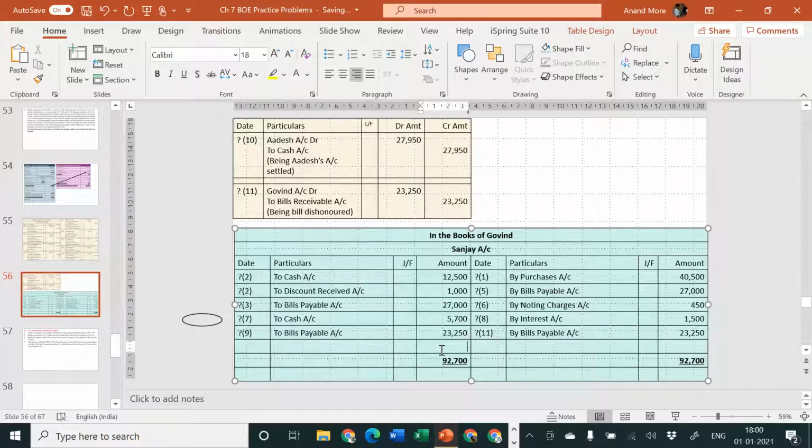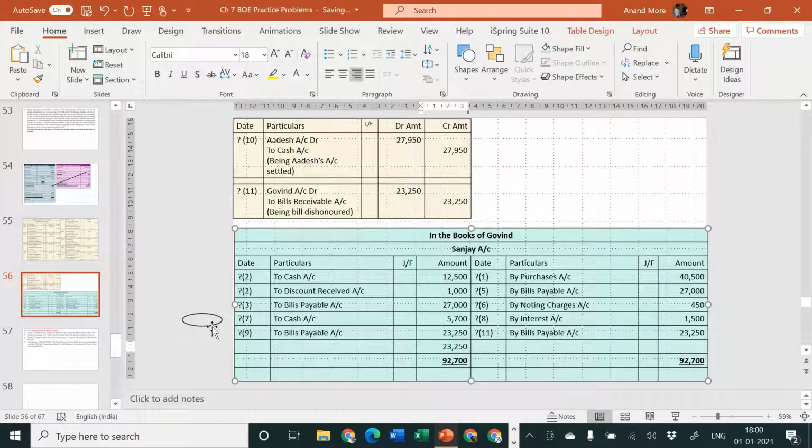Okay, and then deduct all these different things from this account. Minus 12,500 minus 1,000 minus 27,000 minus 5,700 minus 23,250, and balance remaining is exactly 23,250 because that is the last bill which we did not pay.